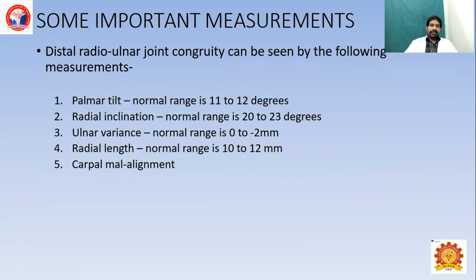In an X-ray, we should note the palmar tilt. Normally, it will be 10 to 12 degrees, and the radial inclination 20 to 23 degrees. Ulnar variance is 0 to minus 2 mm. Radial length normally will be 10 to 12 mm, and the carpal alignment.